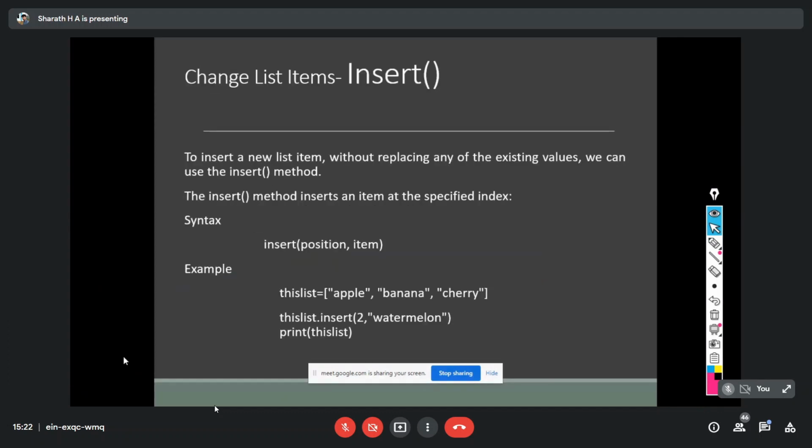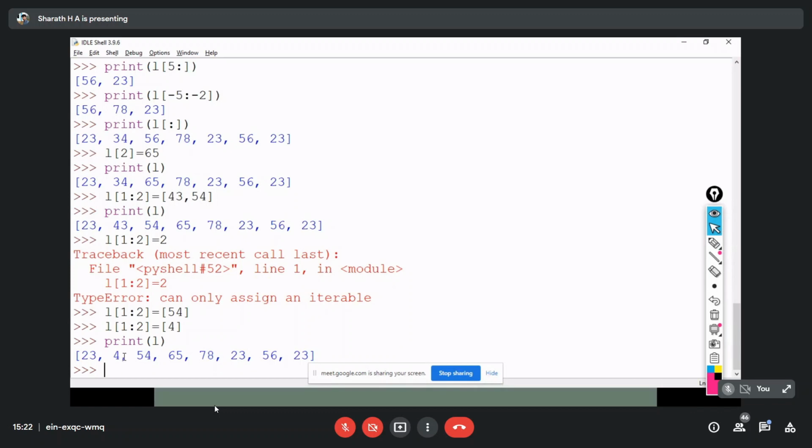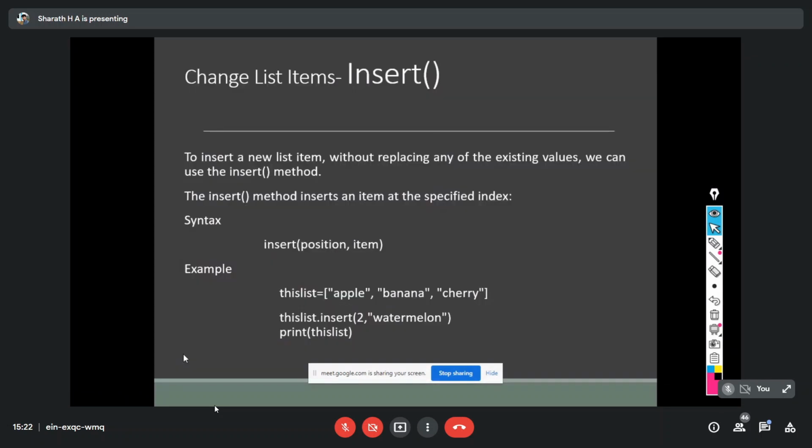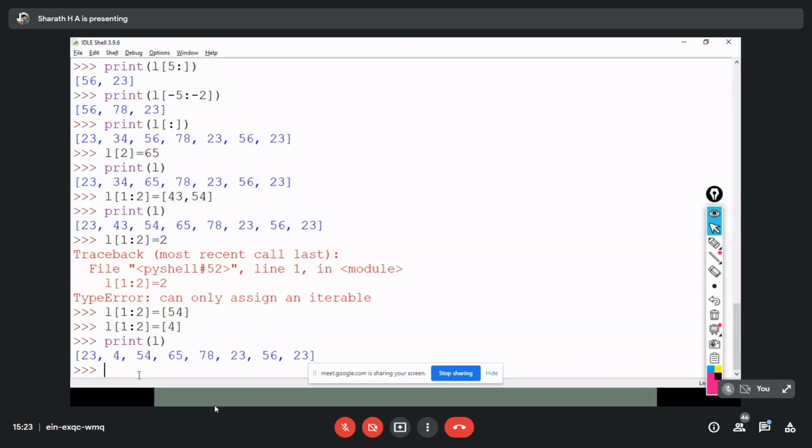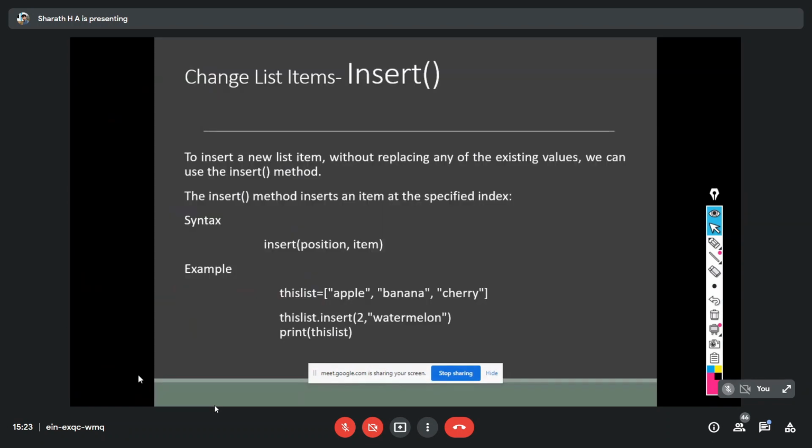Okay, so next one is insert. We can replace the values using the assignment operator equals, and we can also change the values at a particular index by using the insert function. So the example is, this is the list, just have print, this is the content. Now I want to replace this value 65 by some other value, sorry, it's not replacing, it is inserting. It is inserting the values in between.